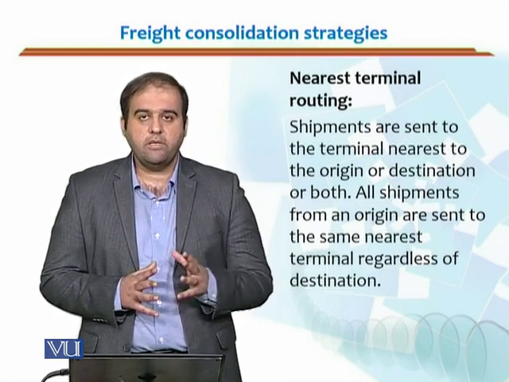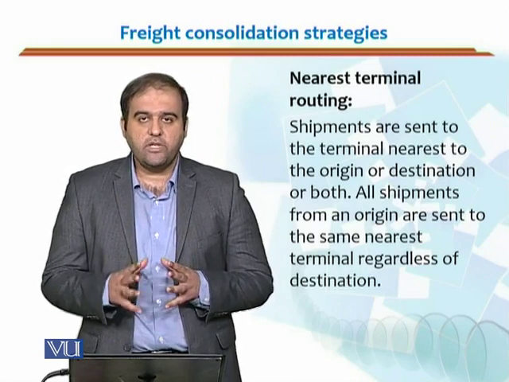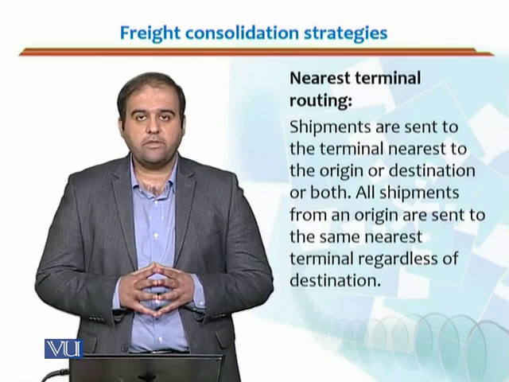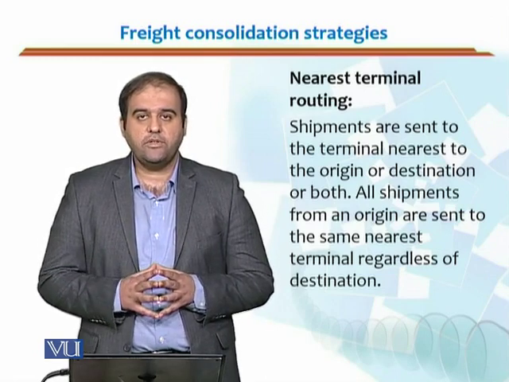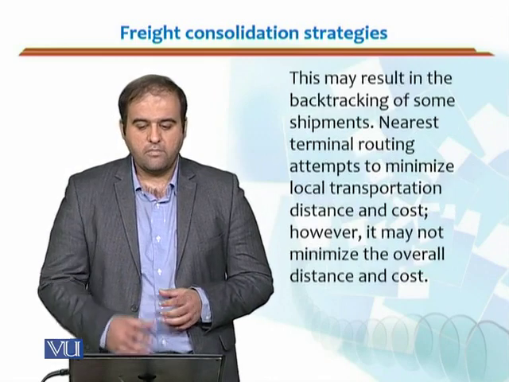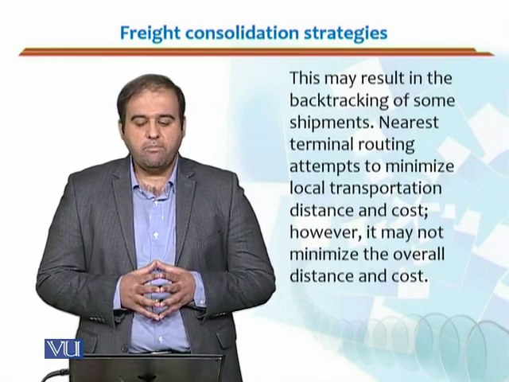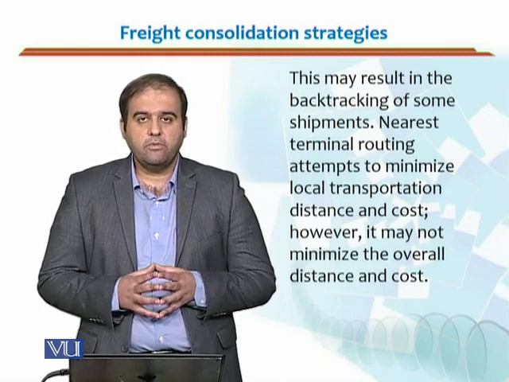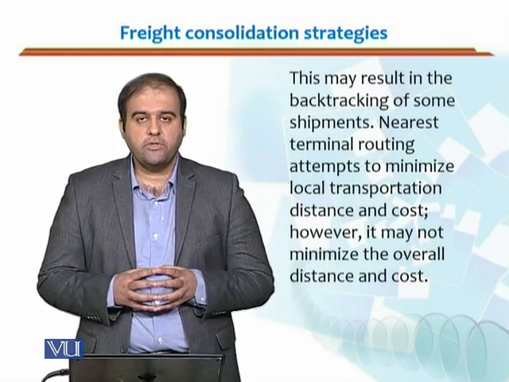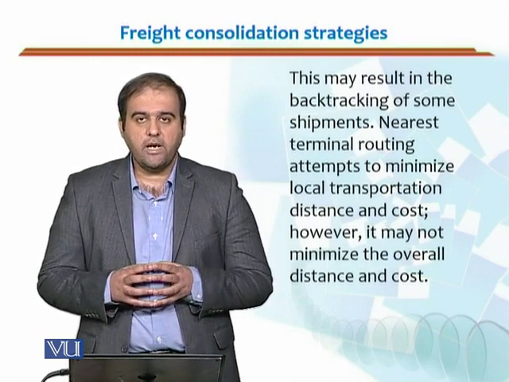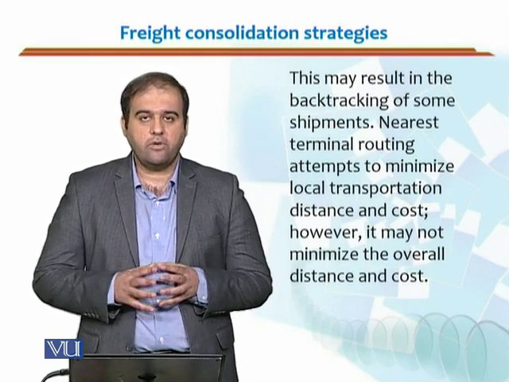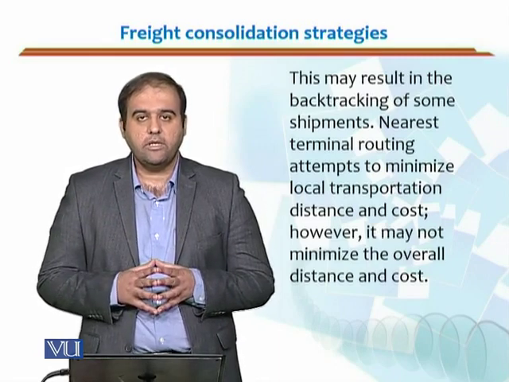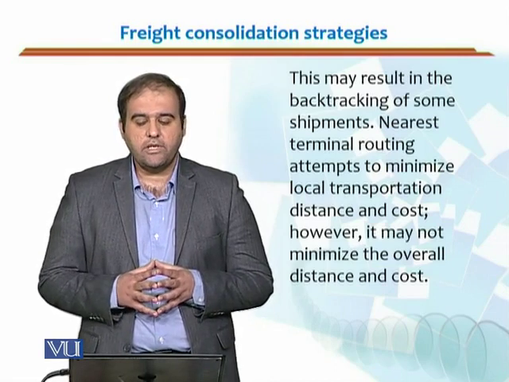Wherever the origin is, the shipment would come to the same terminal, irrespective of, and it doesn't take into account, the destination. This may result in a backtracking of some shipments. Why? Because there might be some shipments which are not bound to that terminal and they have to backtrack. They may have to be taken back, or their route would be in some other direction.